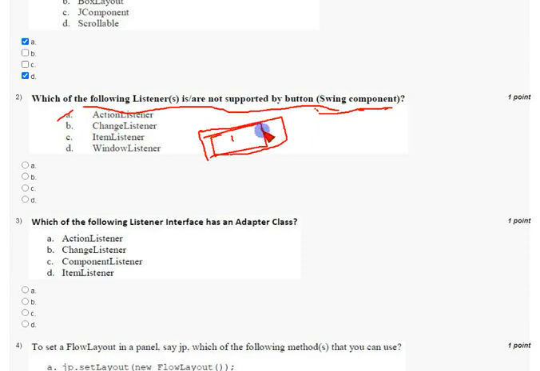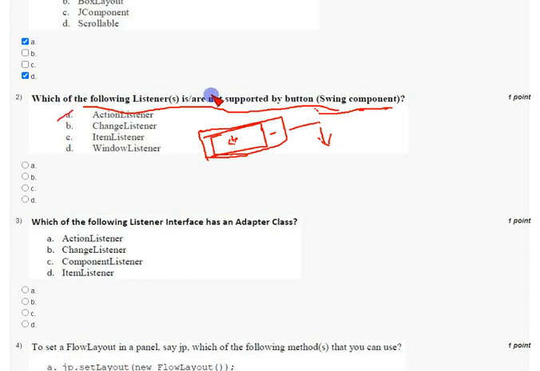If you are clicking on a button, the task is going to execute. It means there is an action listener, so that when we click on the button, it performs the task. So action listener is supported by the button.